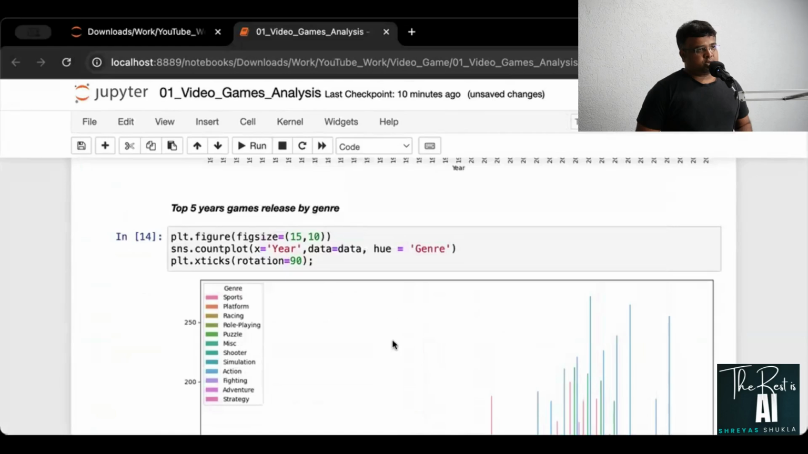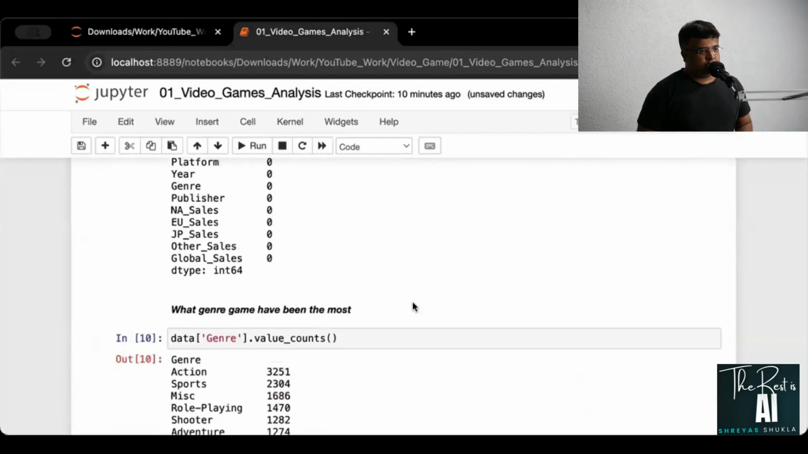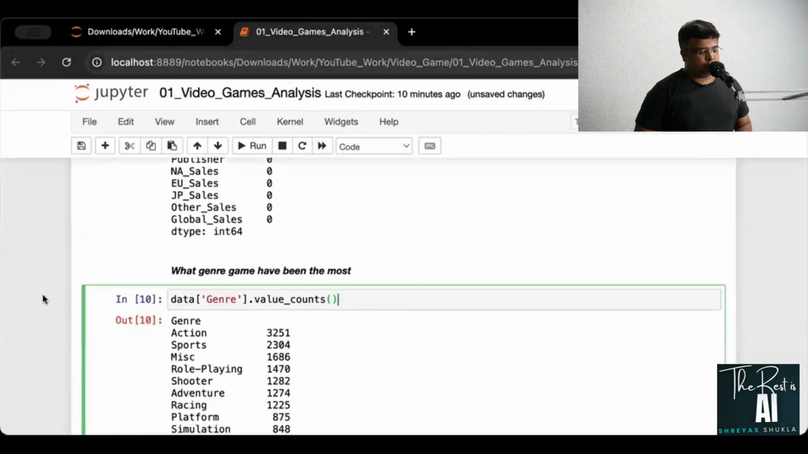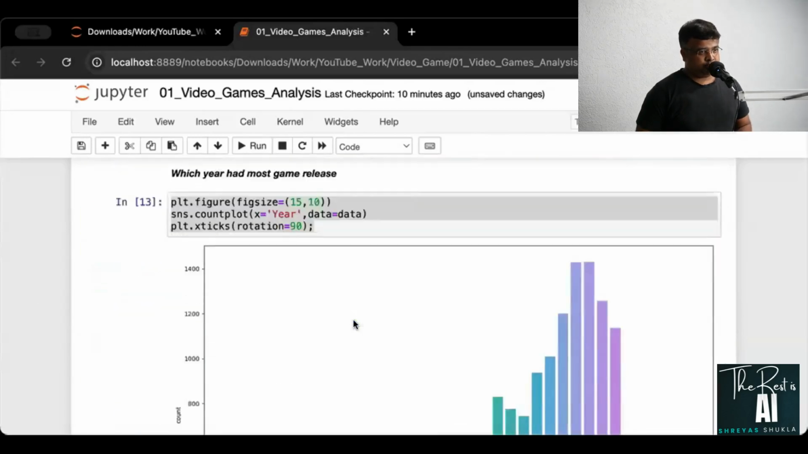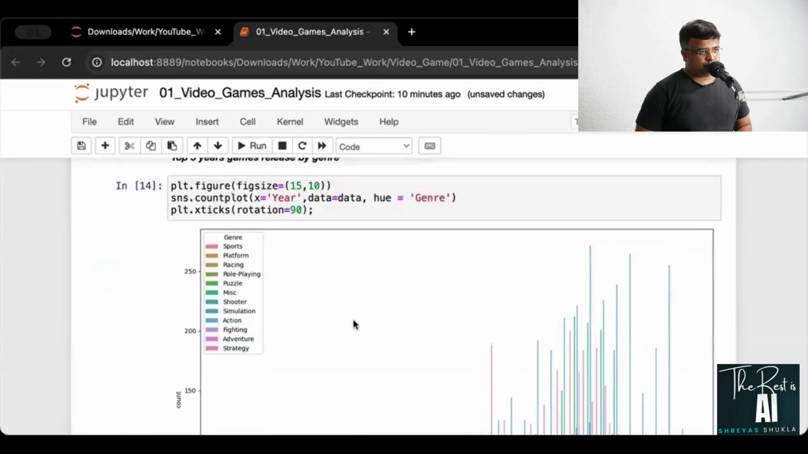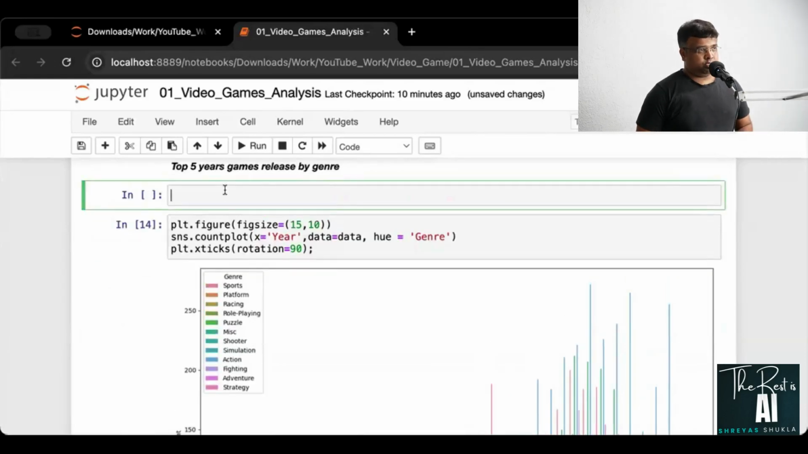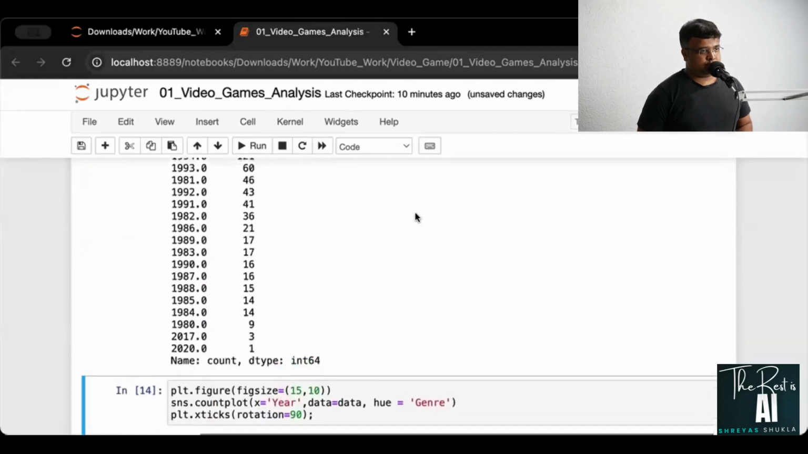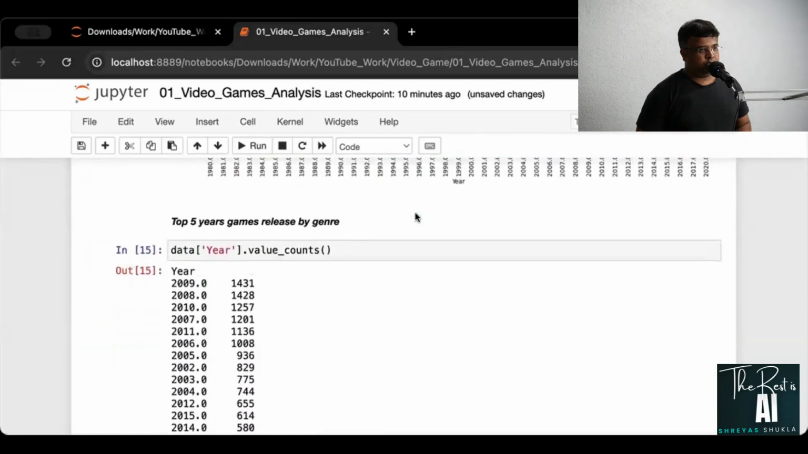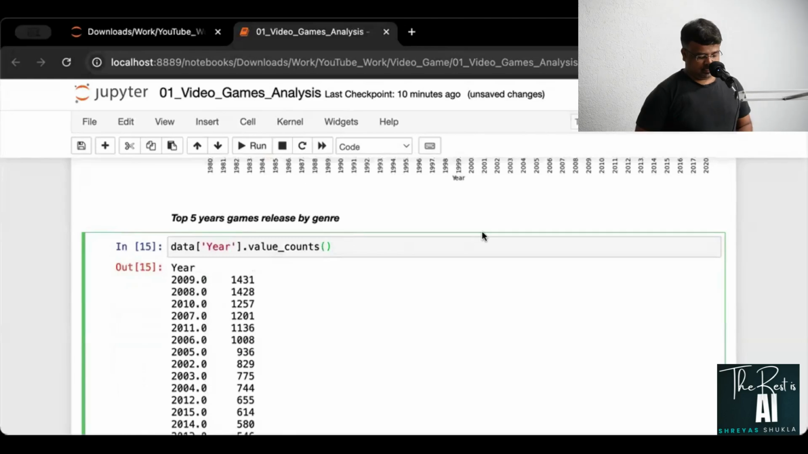So to fix this, what I'm going to do is, if you remember, I got this over here. All right, so I'll take this and put it over here, and instead of genre, I'll put year. Okay, so this is the year that you're having, and then I'll say I just want the top 5 values.